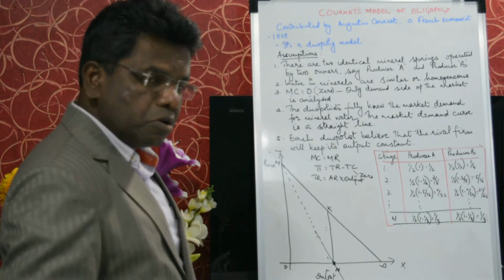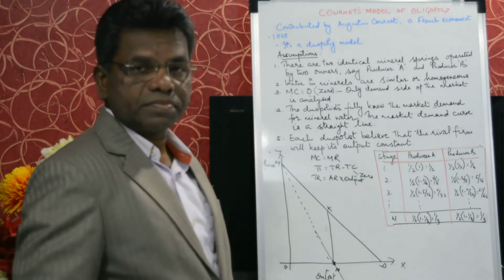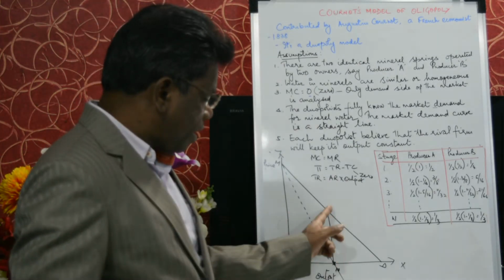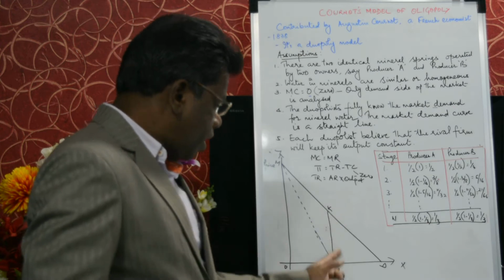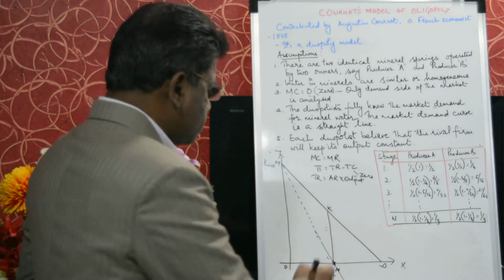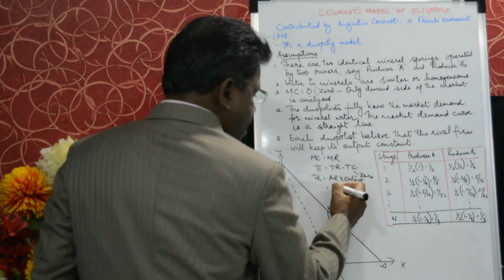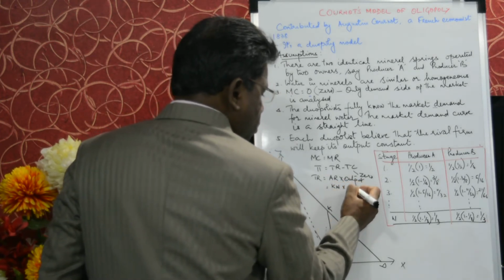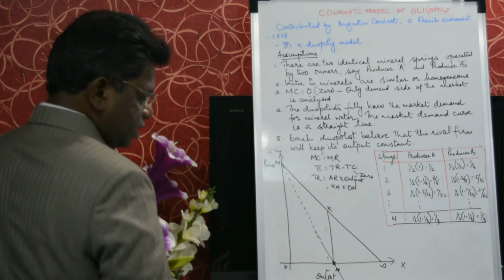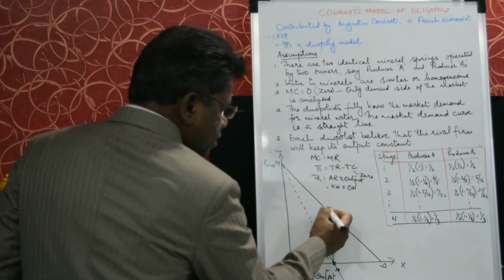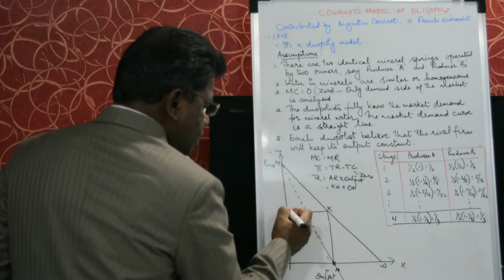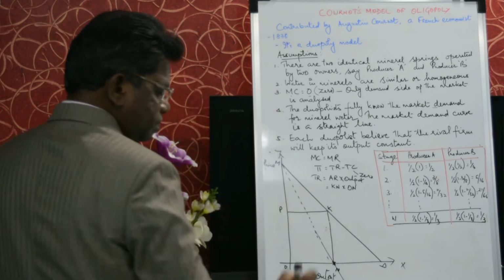Now, how much do you produce? ON quantity. So one unit revenue is KN, and ON quantity is 1 into ON. That means KN into ON is the total revenue. Now, to know this area, just draw a line from here and give the letter P.